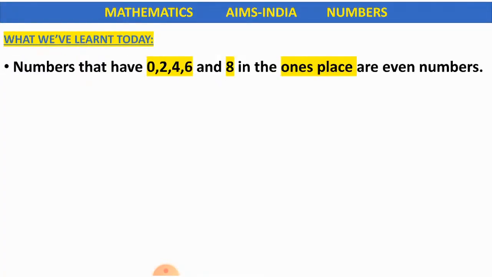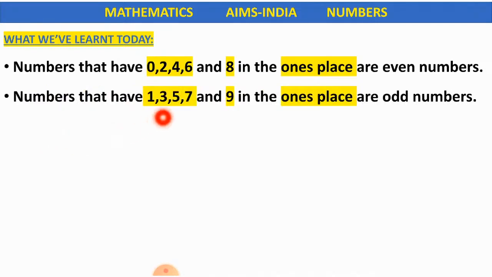What have we learned today, children? We've learned about even numbers. Numbers that have 0, 2, 4, 6 and 8 in the ones place are even numbers. And numbers that have 1, 3, 5, 7 and 9 in the ones place are odd numbers.